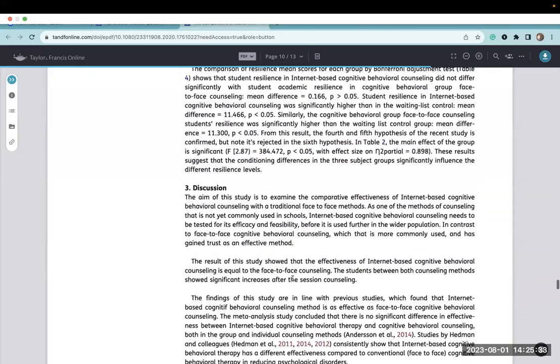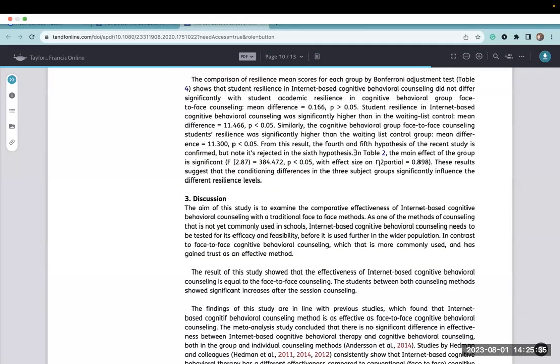One more thing up here that I noticed is this particular description right here, especially this last part. This is actually a repeated section. This is repeated verbatim from the previous page. So you want to make sure you're not repeating. Articles have very limited space, and so you don't want to repeat material twice. You want to say it once and be done with it. So that was something that stood out to me.